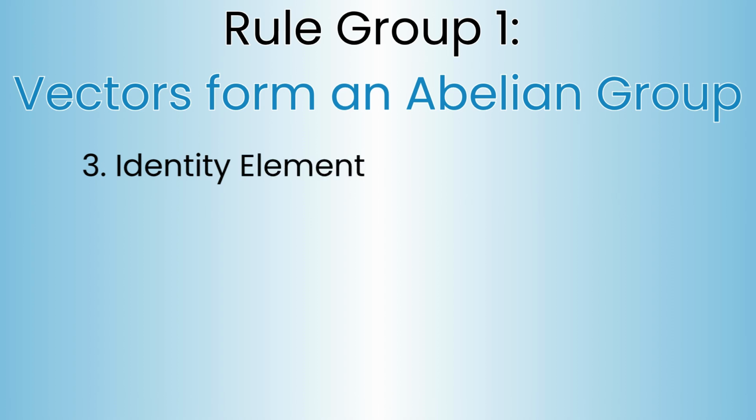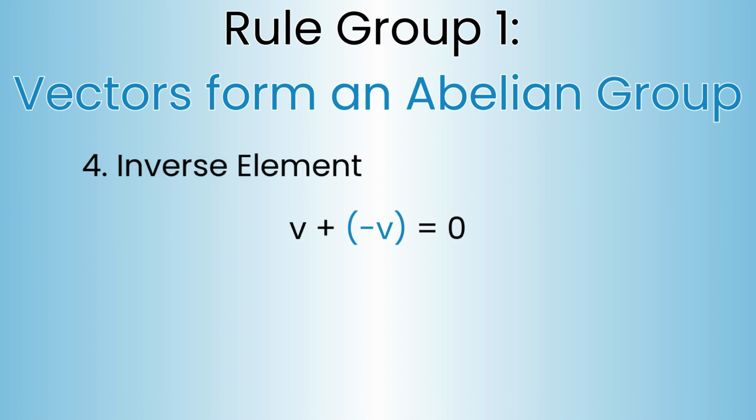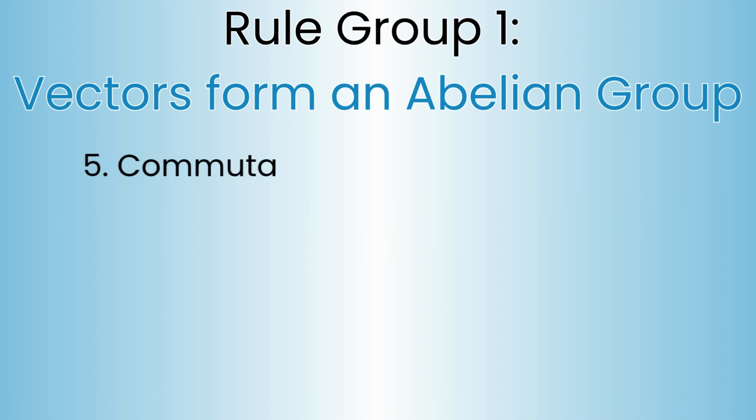There is a 0 vector such that adding this 0 vector to any vector will result in the same vector. And the fourth one is the inverse element. For every vector v, there is a vector -v such that v plus -v will result in 0. And the fifth one is commutativity. The order in which we add the vectors shouldn't matter. For example, v plus w should be equal to w plus v.